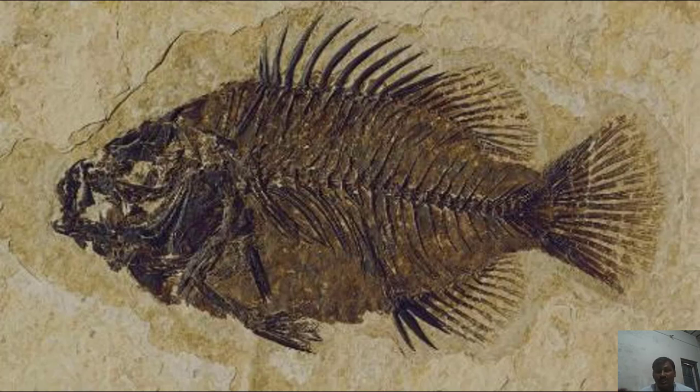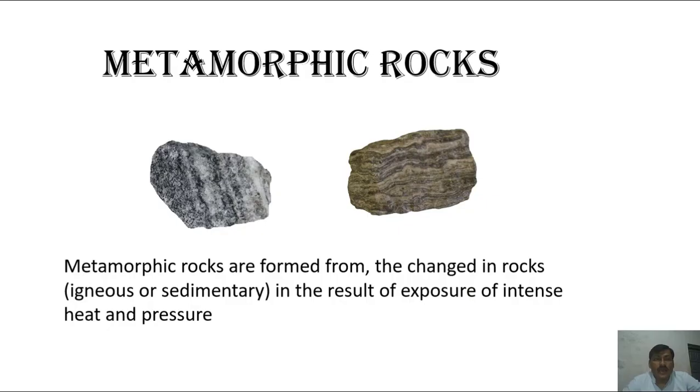So we can say that these fossils will be destroyed during the formation of igneous and metamorphic rocks, because there is a lot of heat and pressure. So only sedimentary rocks contain these types of fossils.